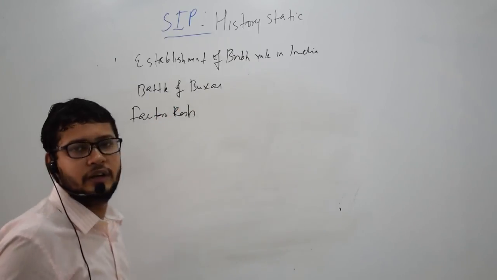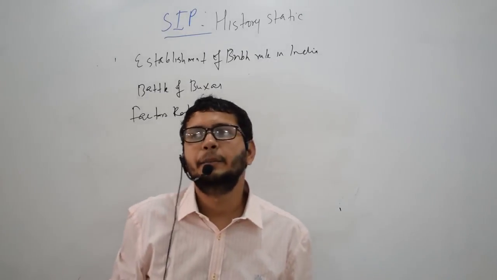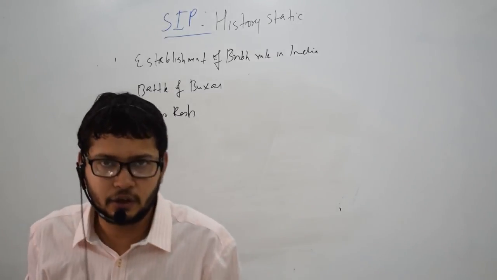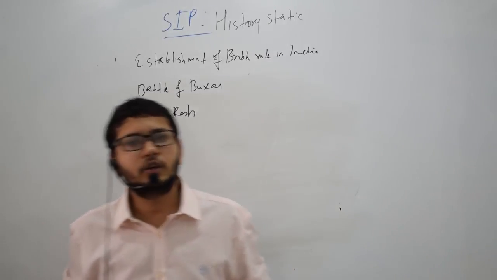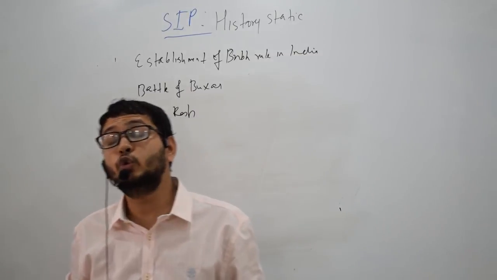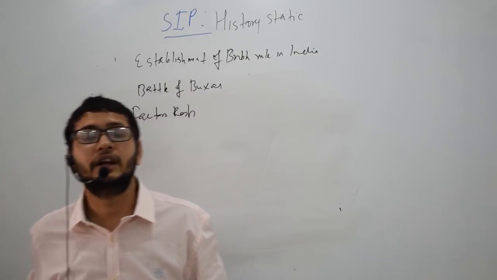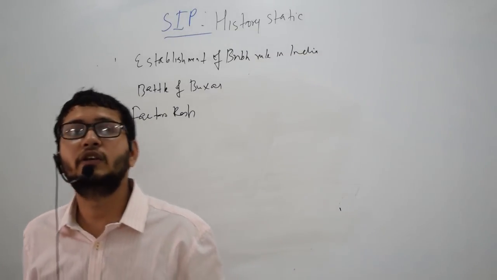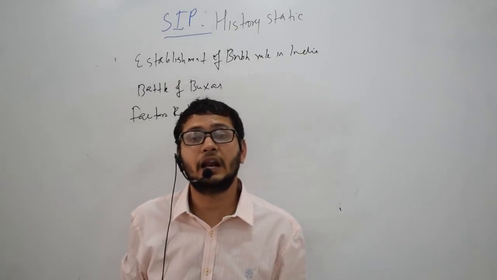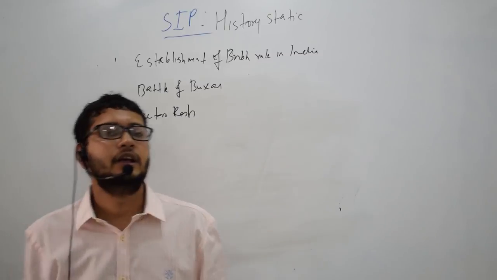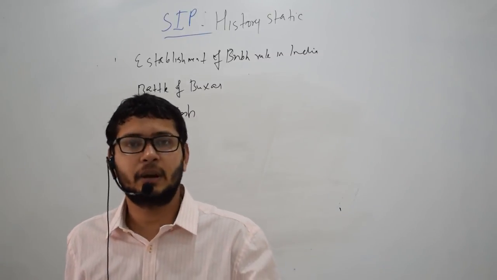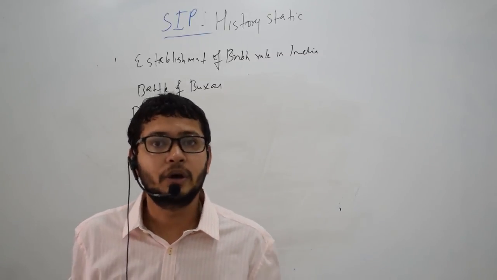As we already have discussed earlier, Mir Qasim was a very efficient ruler, and he wanted to rule as an independent ruler. Therefore, he shifted his capital from Calcutta to Munger. He shifted his capital from Murshidabad to Munger.